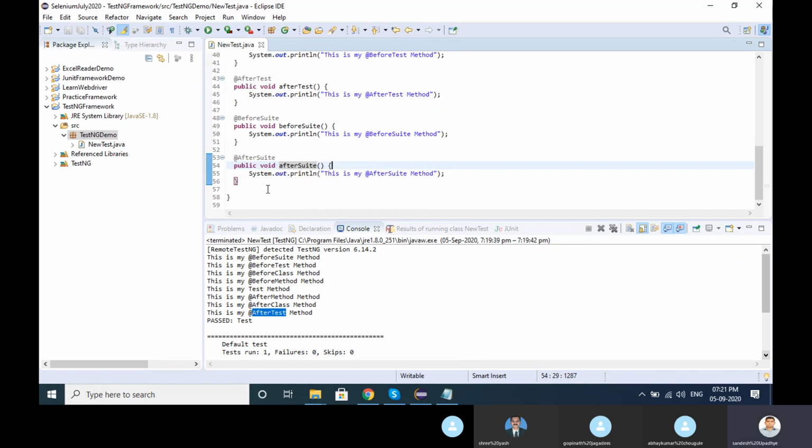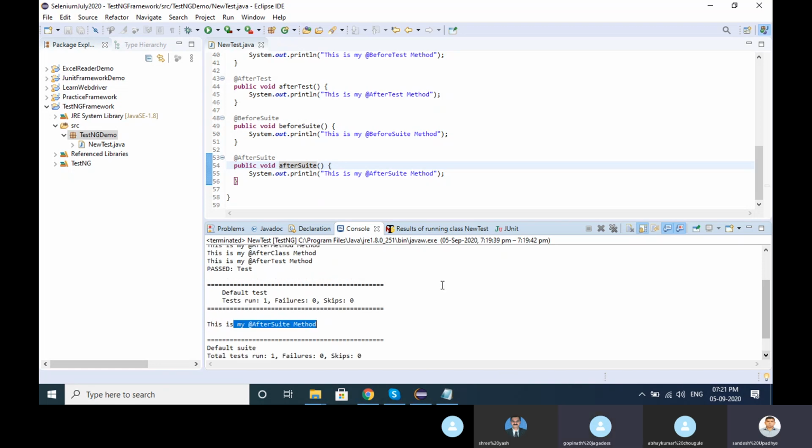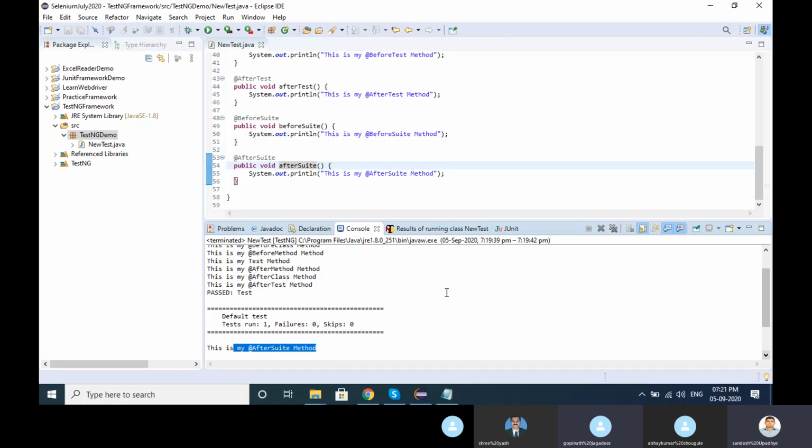After suite, it's coming here. This is my after suite method. It is at the very bottom, because after everything is running, the test case is running here.